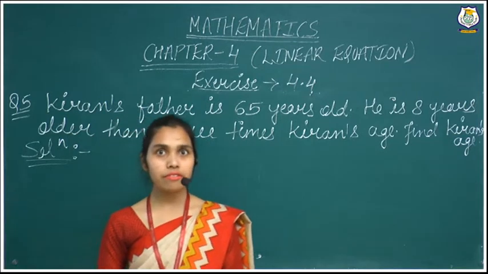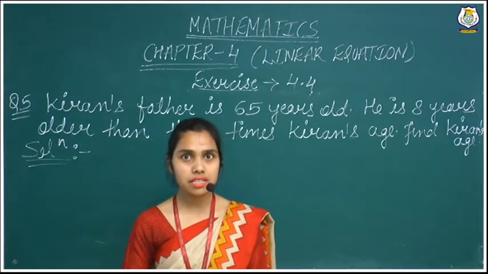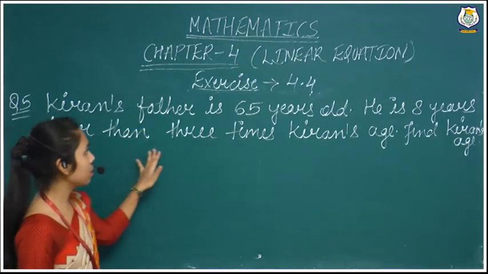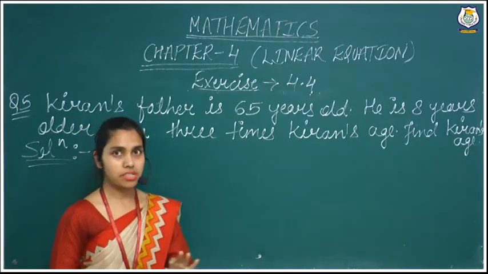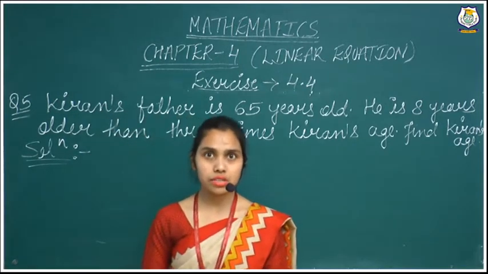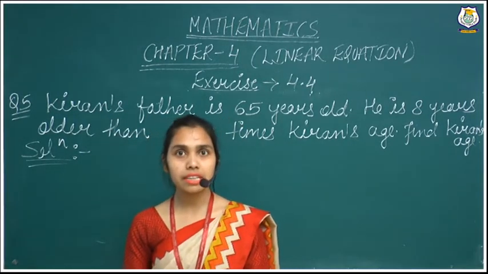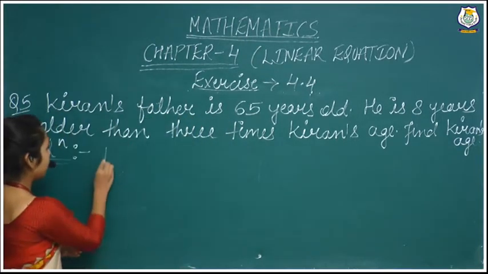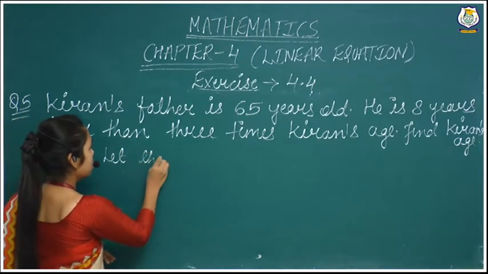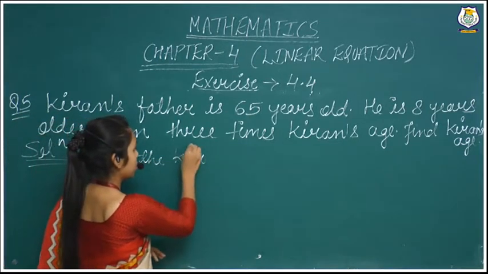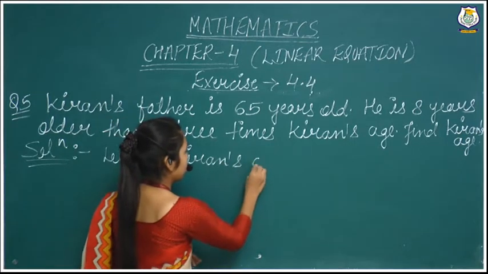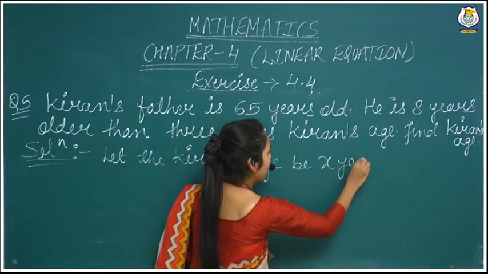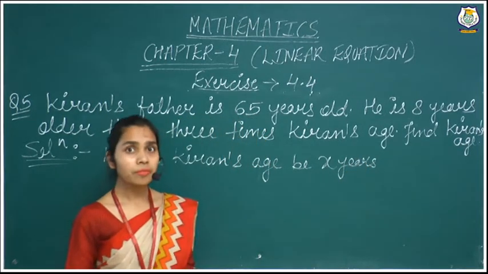It means the age of Kiran's father is given, that is 65 years old. He is 8 years older than 3 times Kiran's age. They have not given Kiran's age, so we will first assume that Kiran's age will be x. So we will write here, let Kiran's age be x years, right? x years.